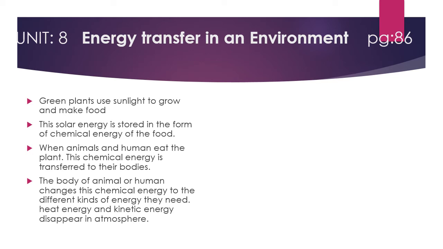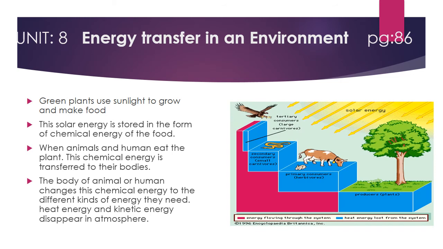So they are saying that when chemical energy is present in the body of a plant, animal or human, they convert that energy into different kinds of energy depending upon their need and their activity. That chemical energy may be converted into kinetic energy or heat energy or another sort of energy, depending purely on their needs. Here in this picture, it is clear that this is your solar energy. Plants need this solar energy to produce their food. So plants are known as producers.